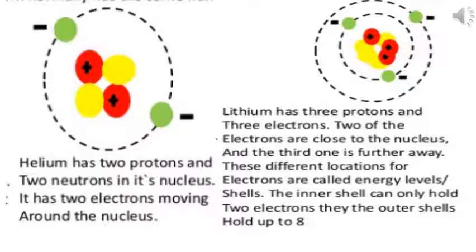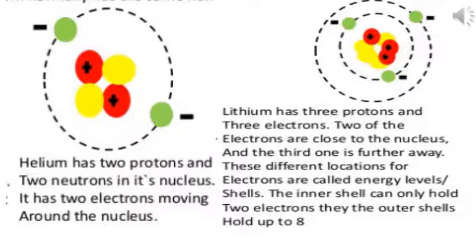In the next one, we have lithium, which has 3 protons and 3 electrons. When we say 3 protons and 3 electrons, then we will have 3 neutrons also. Look at the structure. We have 3 positively charged protons, and along with that we have yellow colored neutrons. So the nucleus carries 3 positively charged protons, and around the nucleus we have the orbits.